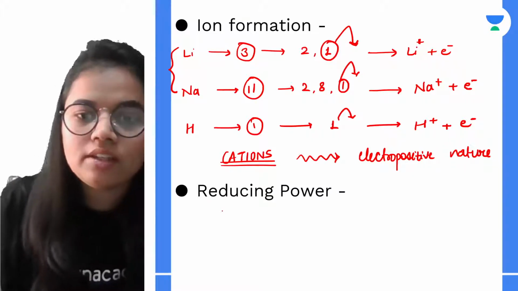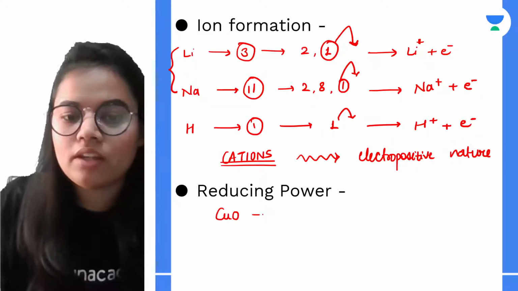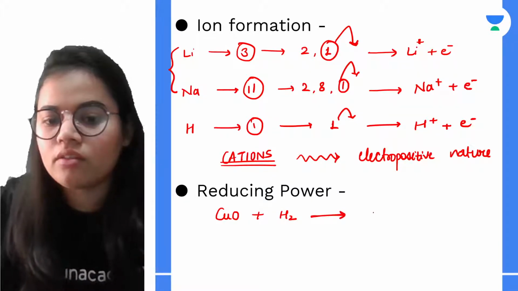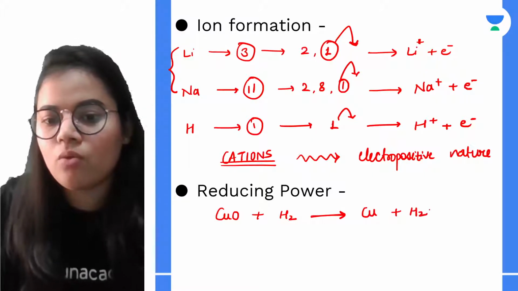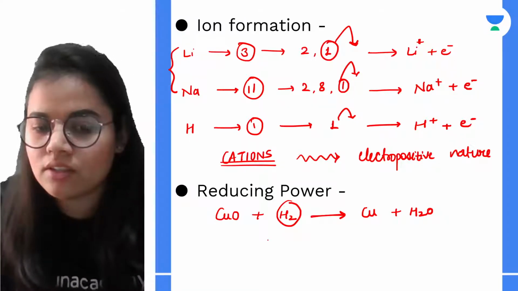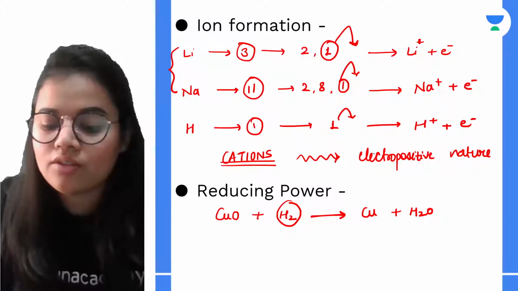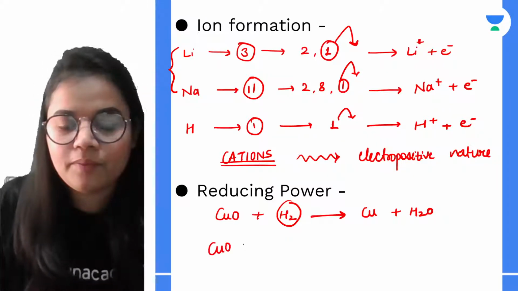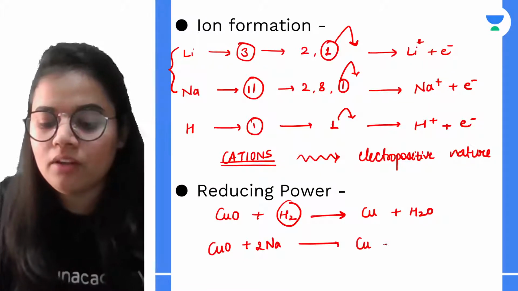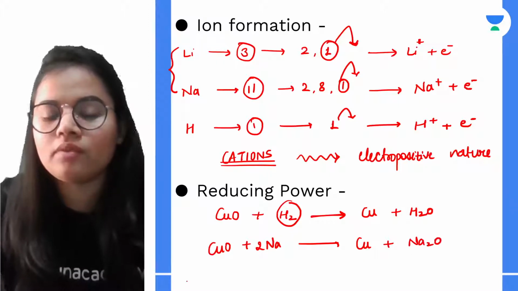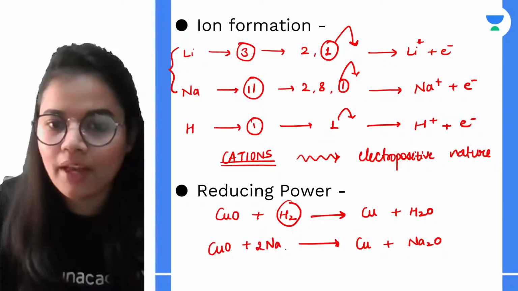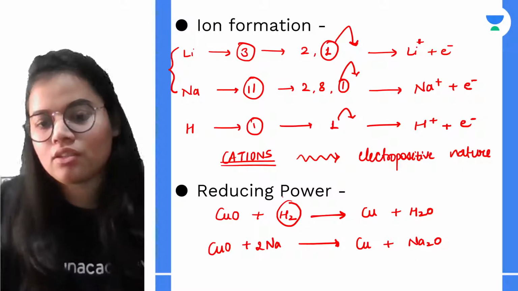Let's see. If I take copper oxide and make it react with hydrogen, what will happen? I will get copper, okay, and water. So over here this hydrogen is acting as a reducing agent. Similarly, in the place of hydrogen, if I take sodium with the same compound, I will get copper plus oxide of sodium. So they both are acting in a similar manner, and they are acting as reducing agents.